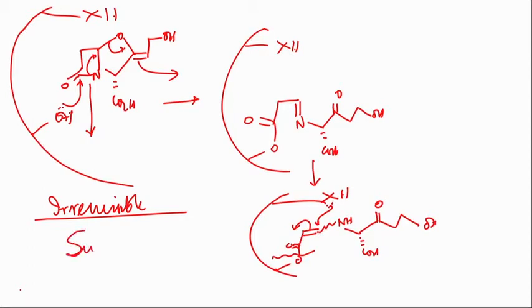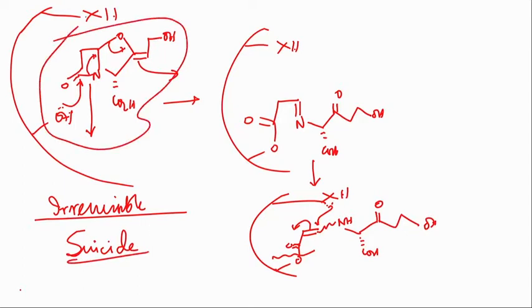This is a suicide inhibition, because the molecule has been accepted first as the normal substrate, as the beta-lactamase does. Then it is transformed into a reactive species, and that reacts with the active site amino acid residue. So, that is the best example of a suicide inhibition.